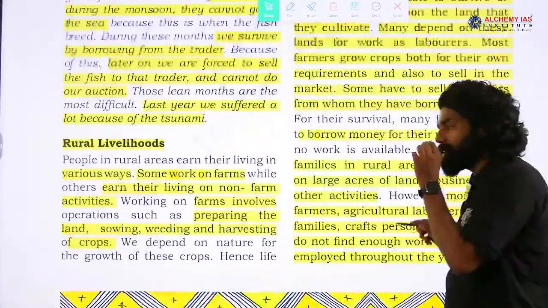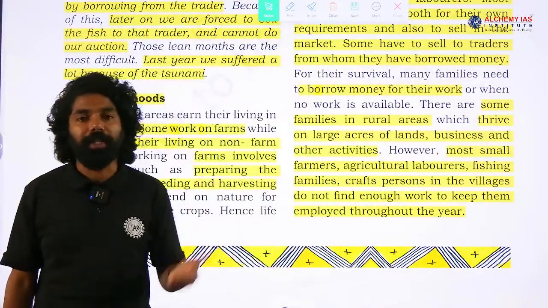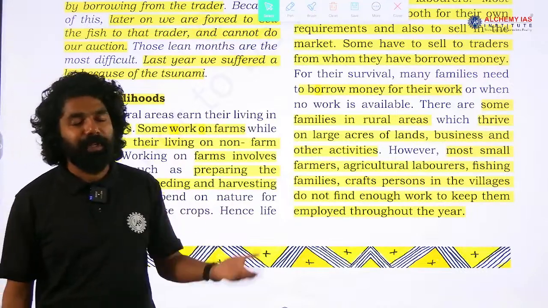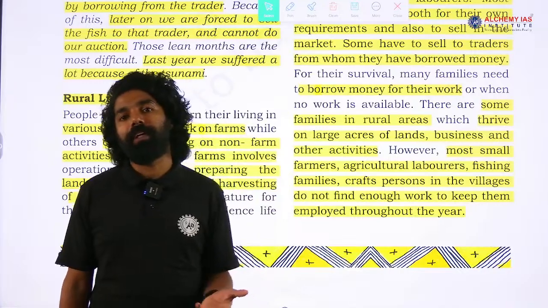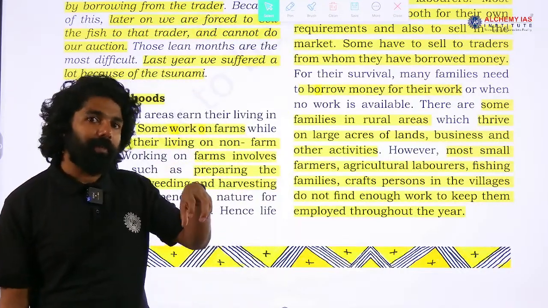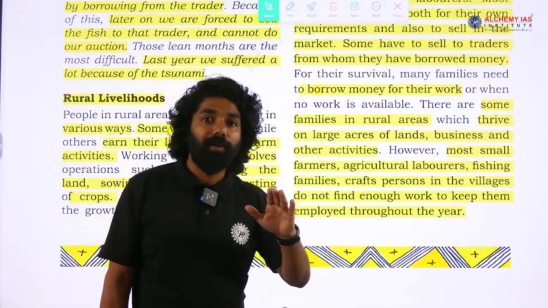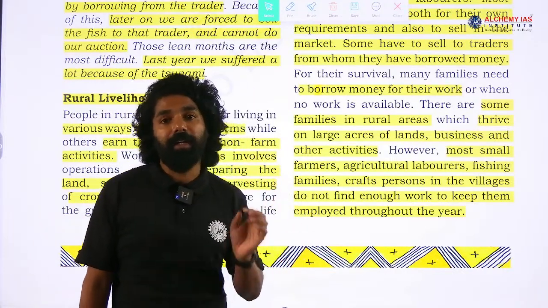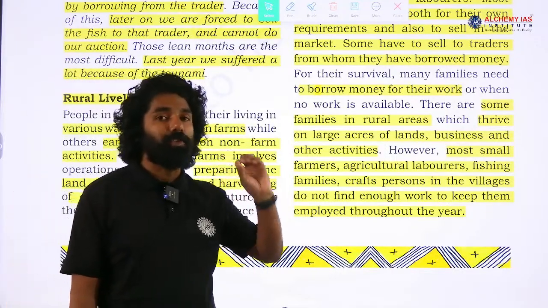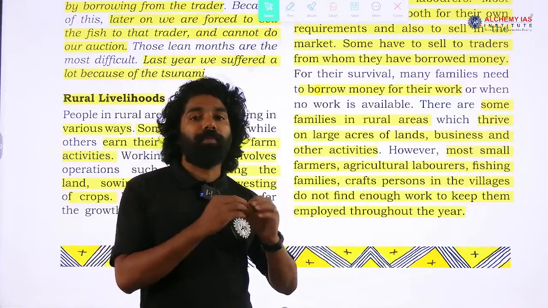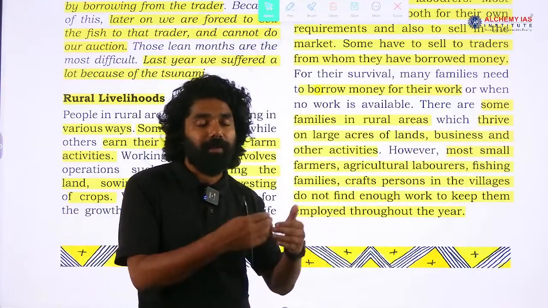Now, with this chapter raising the issue of rural livelihood, that is, the majority of the people in rural areas, about 80%, do not have enough ways to earn their living. This is a problem that the government has identified, and it has introduced different schemes, for example, MGNREGA, the Mahatma Gandhi National Rural Employment Guarantee Scheme. Through providing 100 days of jobs, the government aims at providing them a livelihood, because farm-related activities are only seasonal.